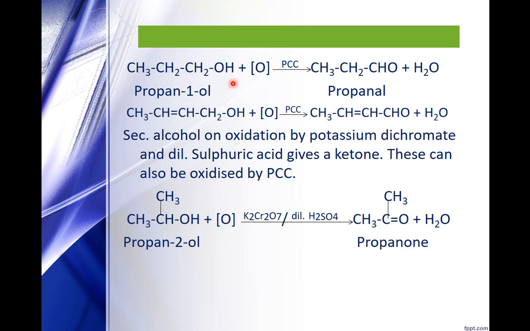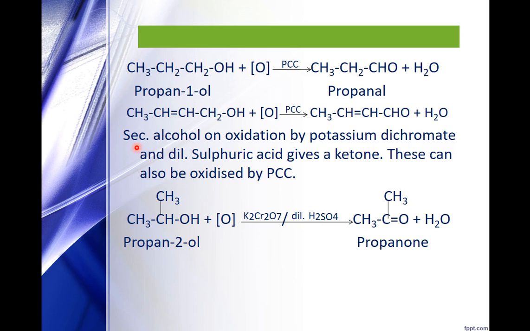See here, this is propan-1-ol, which with PCC will give you propanal. There is one more advantage of PCC, that is, the double bond is protected. The double bond will remain as such.